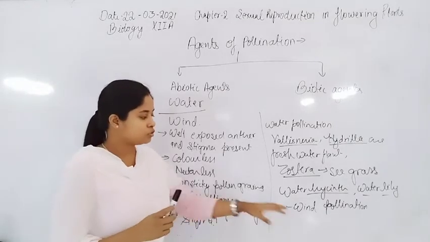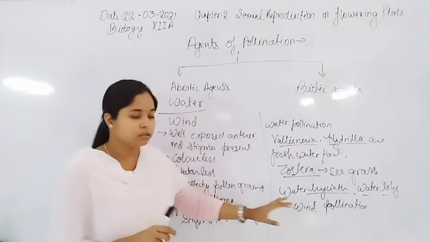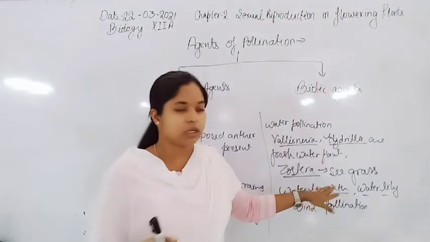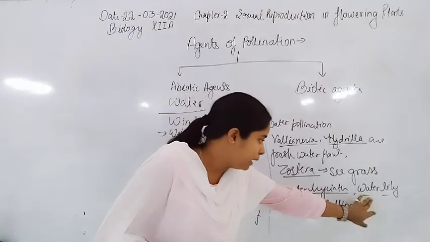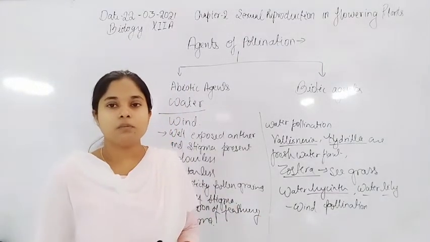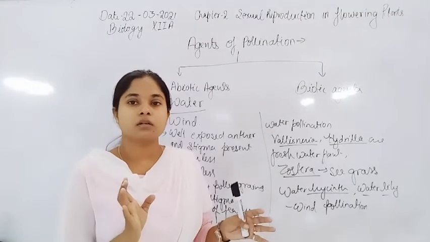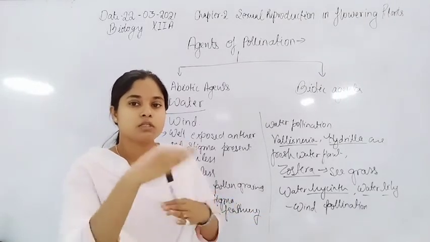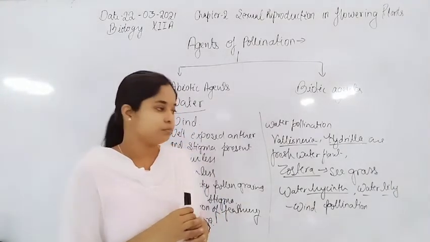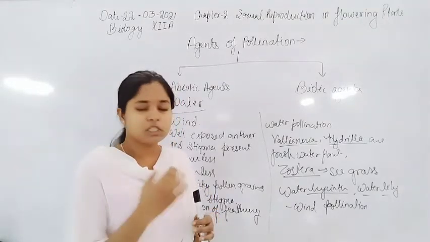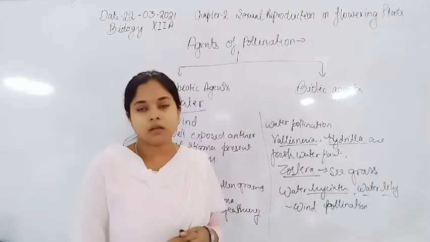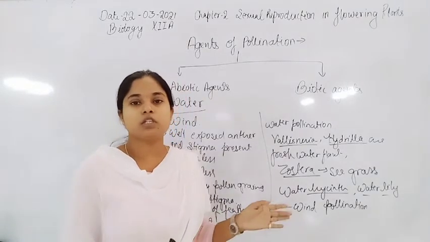But if the flower is exposed in the air, as in the case of water hyacinth and water lily, they only show wind pollination, because their stigma and style are present in the air, so that water इनके contact में नहीं आएगा, because they are actually थोड़ा above the water, कुछ distance पे होंगे ये water के, so that they show wind pollination के help से यहाँ पे pollination होगा.